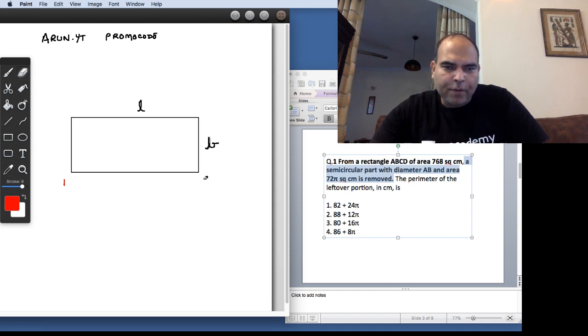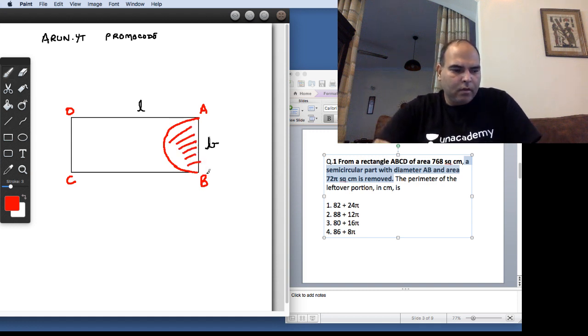So if I put AB on the smaller side here and C and D here, then it is quite feasible to draw a semicircle inside this rectangle such that this semicircular part gets removed, right?